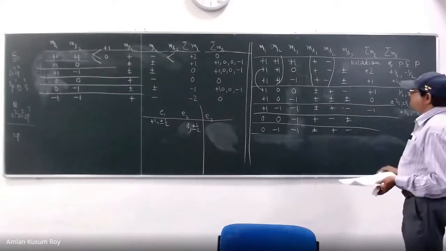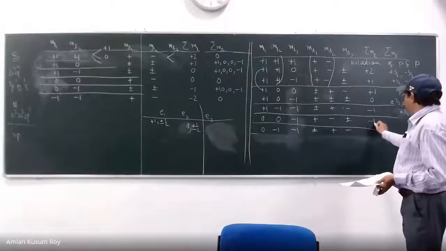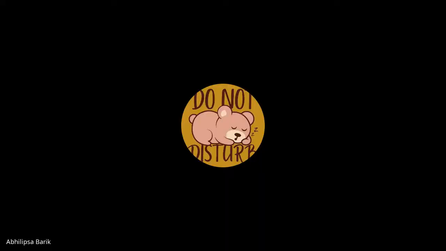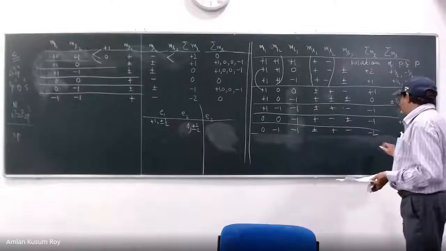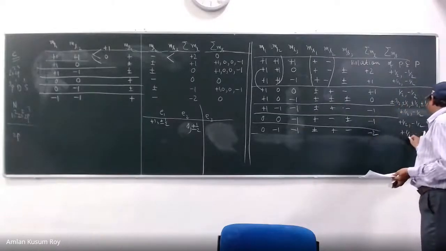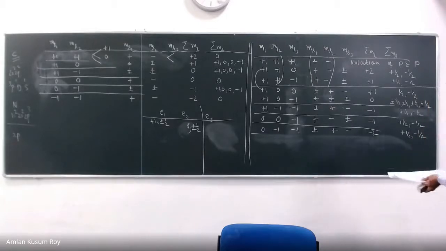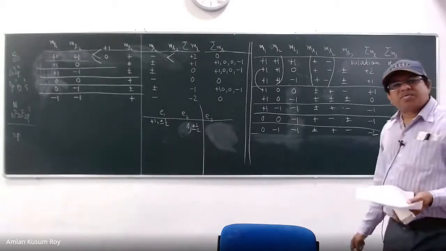Okay, what is this? Minus 1, minus 1. What about this? Plus minus 1. And what about this? Minus 2, plus minus 1, minus 2. I hope everything is done correctly. So, is there any other possibility? Have we done everything?